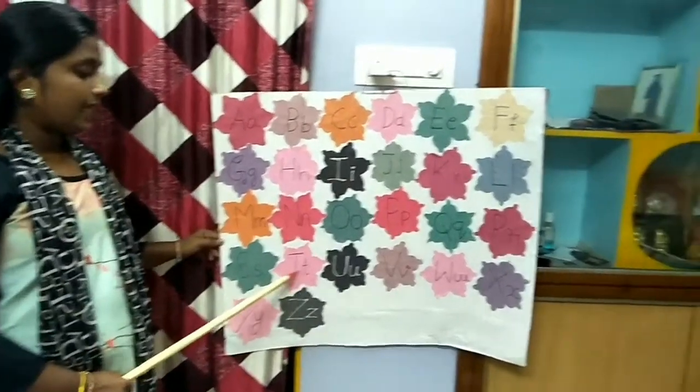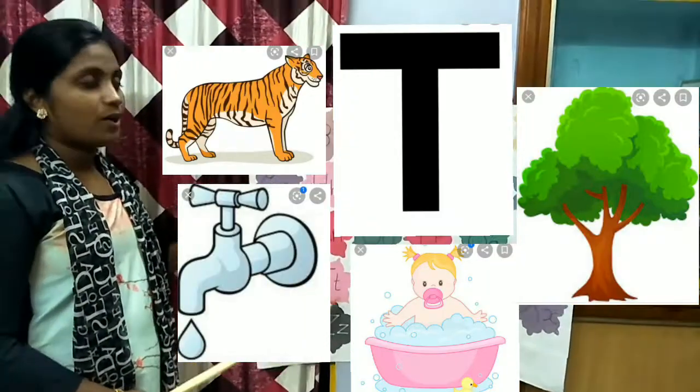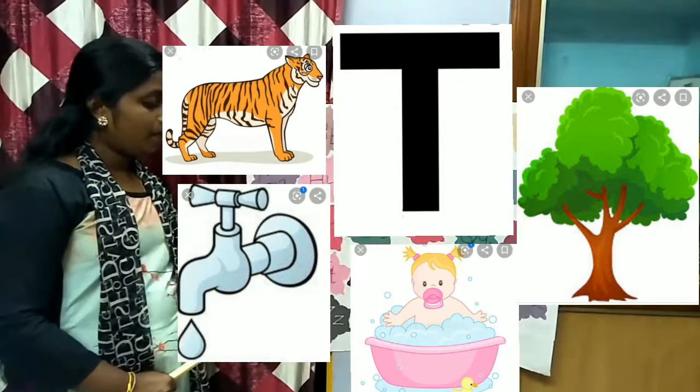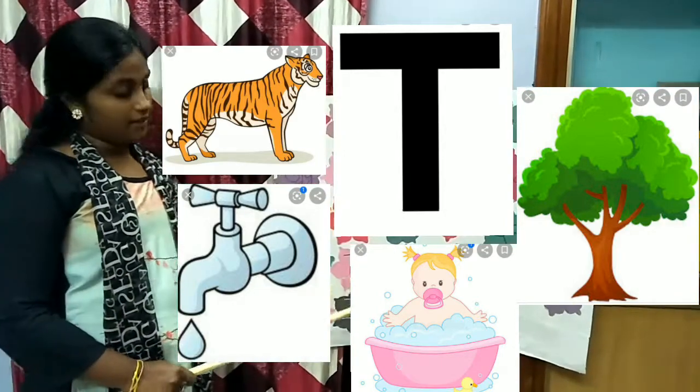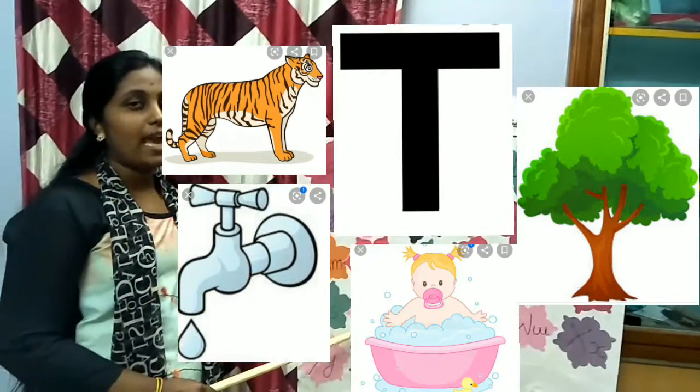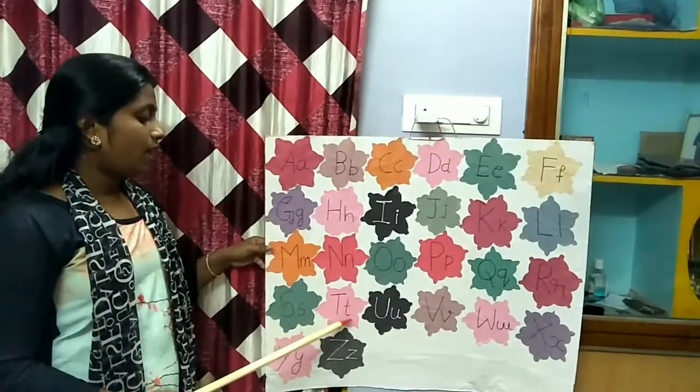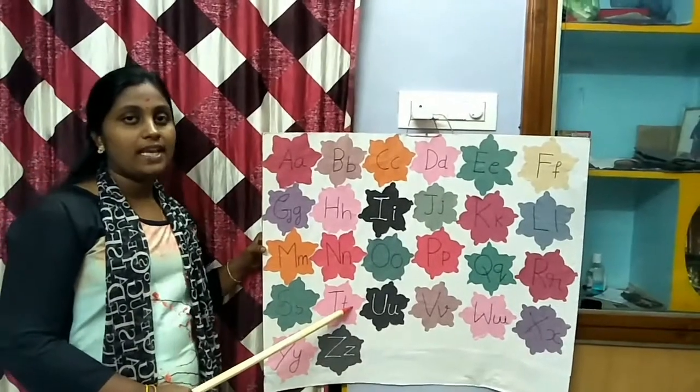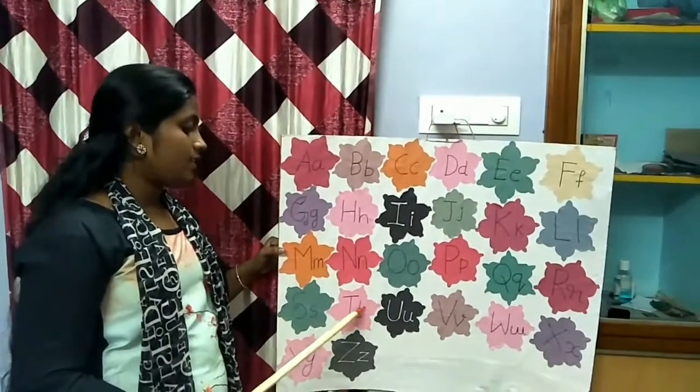Next letter is T. T for tree, T for tap, T for tub, T for tiger. The phonic sound for T is t.